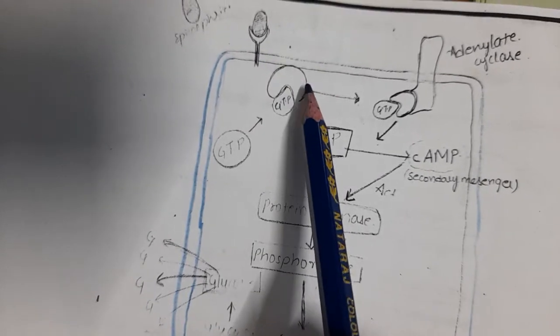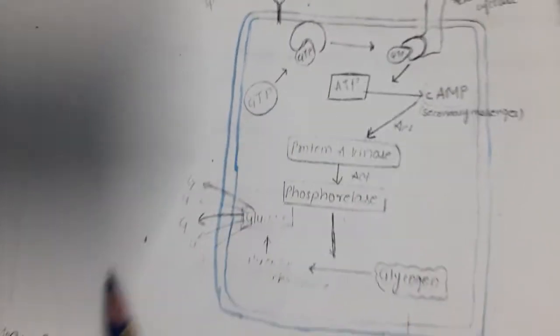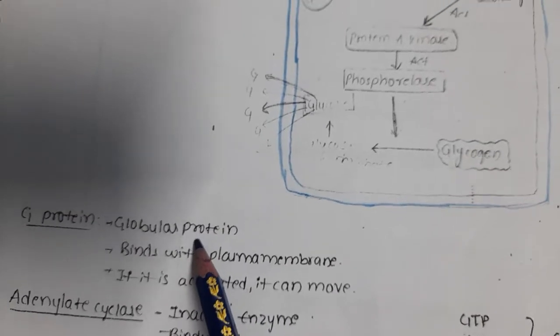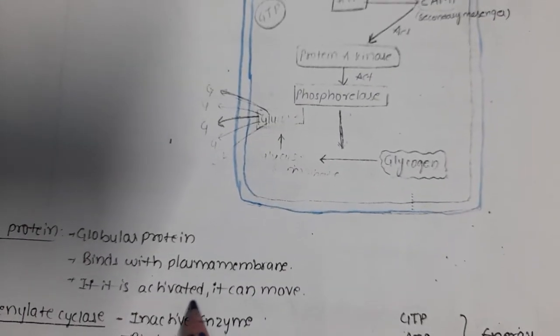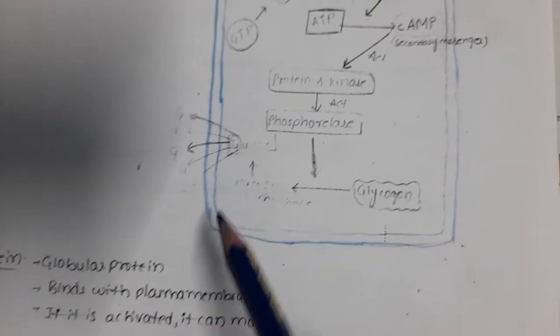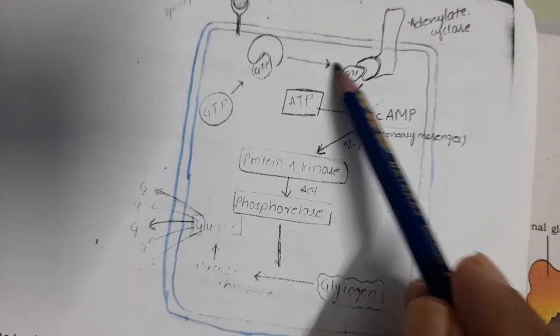Now I am coming to G protein. G protein is a globular protein and it binds with the plasma membrane. You can see here it is bound with the plasma membrane, and when it is activated, it can move.